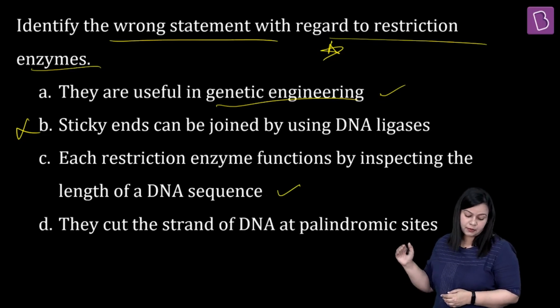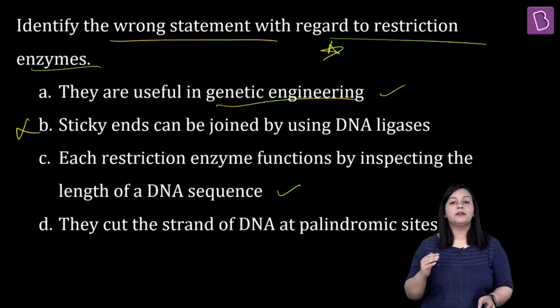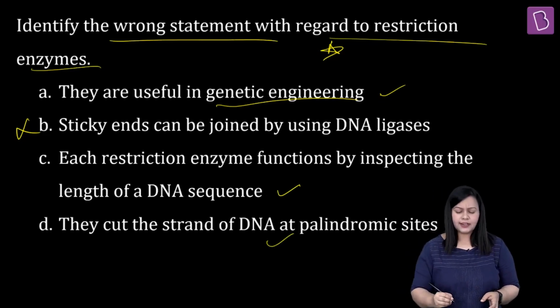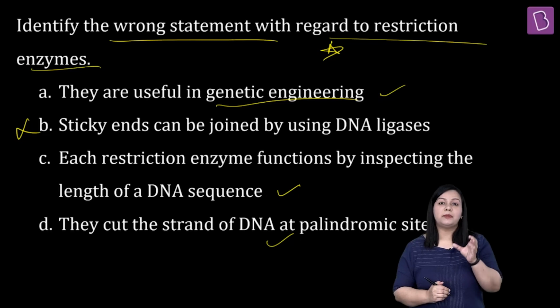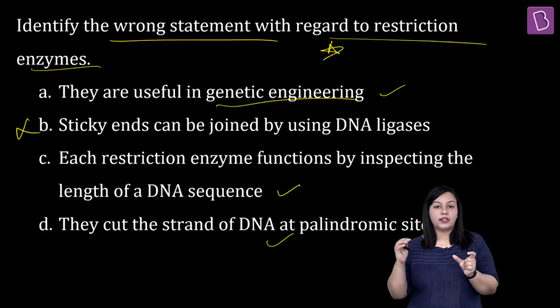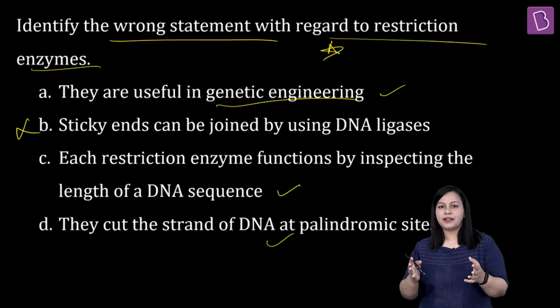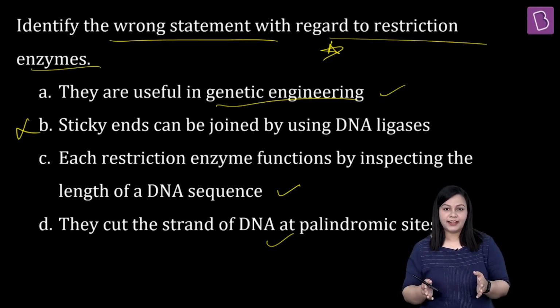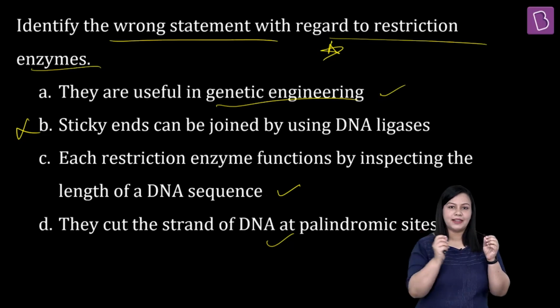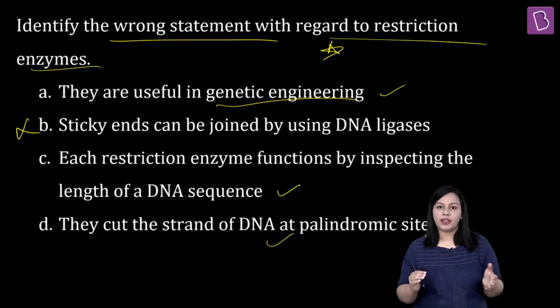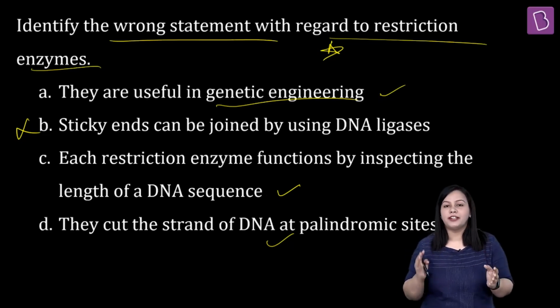And the fourth statement given here: they cut the strand of DNA at palindromic sites. Yes, what are palindromes? They are basically the sequences which can be read in a similar fashion when you read it from both the sides. One of the best examples to understand palindrome sequences is Malayalam, right? Malayalam as a language, when you spell it out, is read the same way from left to right or from right to left.